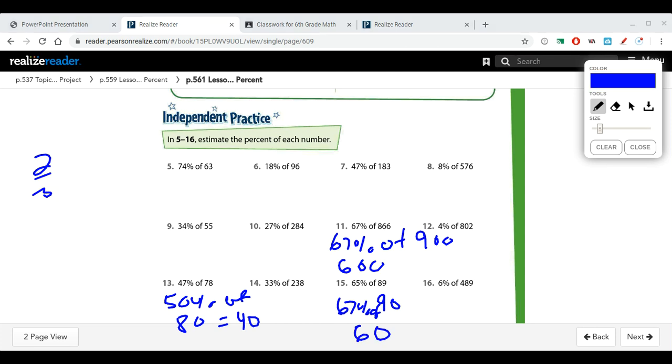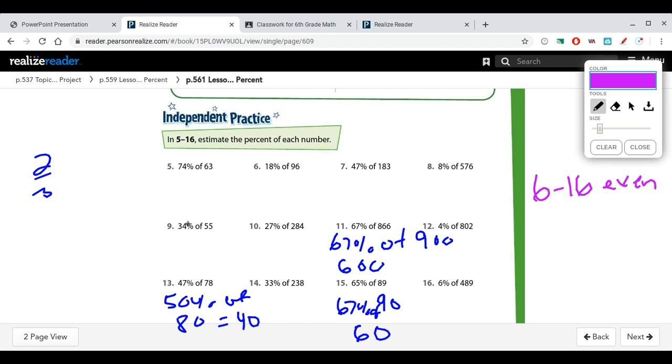So what I would like for you to do today for your independent practice is you are going to do 6 through 16 even. And I want you to do the work. So I'm looking for here's the estimation that I used, here's my answer. Those are the two things that I'm looking for when I look at your independent practice: can you show me your thinking with your estimation and then can you give me the answer?